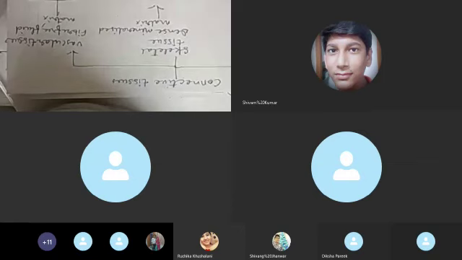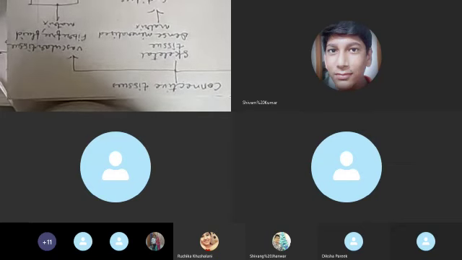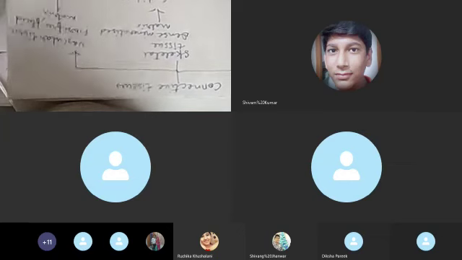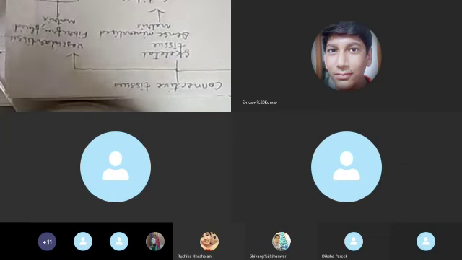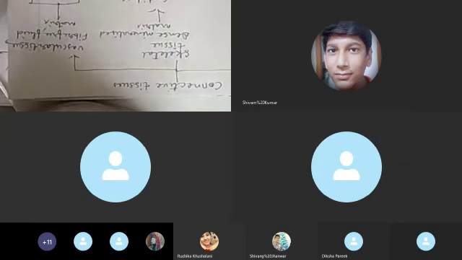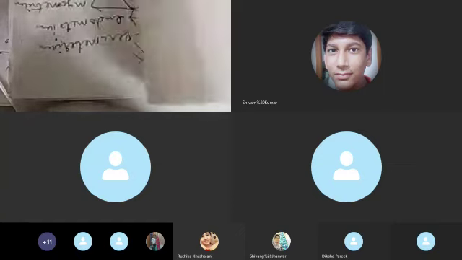WBC is divided into two types: granulocyte, beta, and agranulocyte. Granulocytes are divided into three types: neutrophils, eosinophils, basophils. Agranulocytes are divided into monocytes and lymphocytes. Okay, so that is the overall.